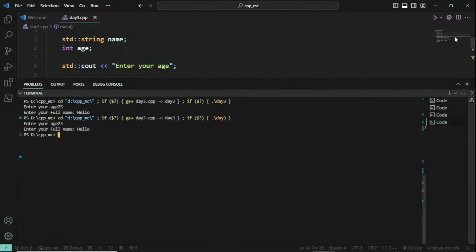So now if I run this, I'll enter the age value and press enter. It is asking me for the full name. I'll enter Jackie Chan and press enter. Hello Jackie Chan.